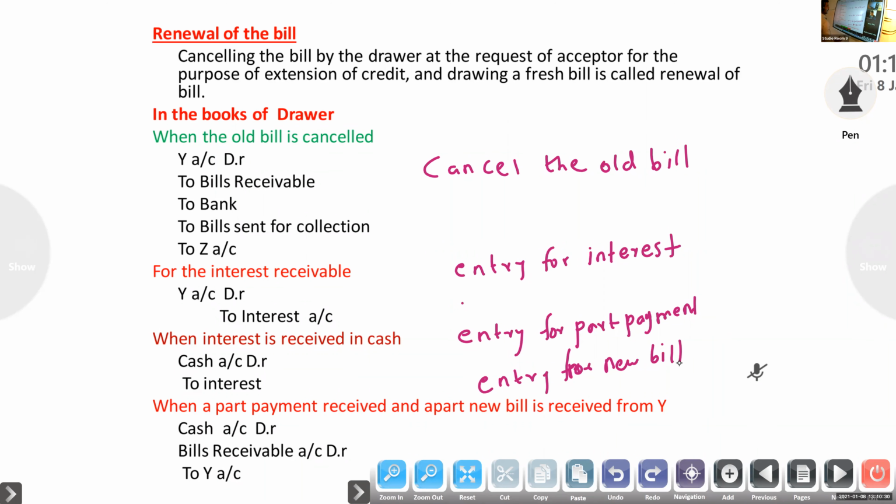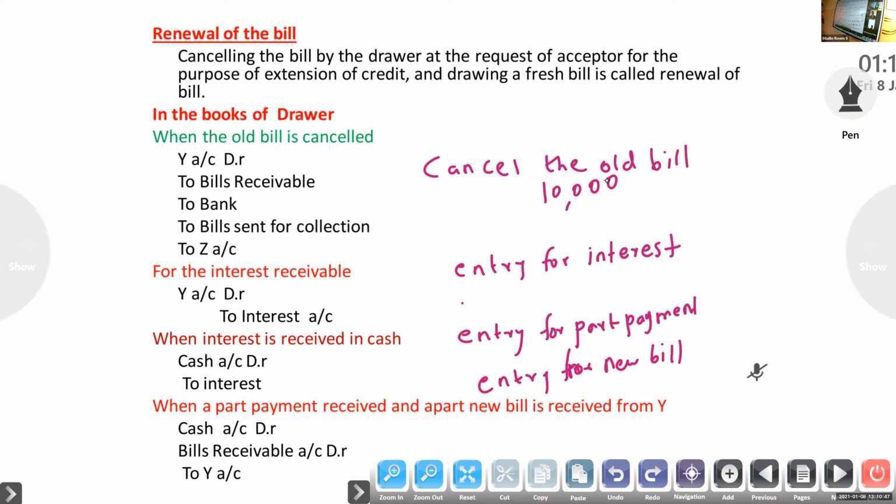Suppose, as we prepared already, the drawer draws one bill for rupees 10,000. At the time of maturity he is unable to pay, so he may request the drawer to cancel the old bill and extend the period of credit.